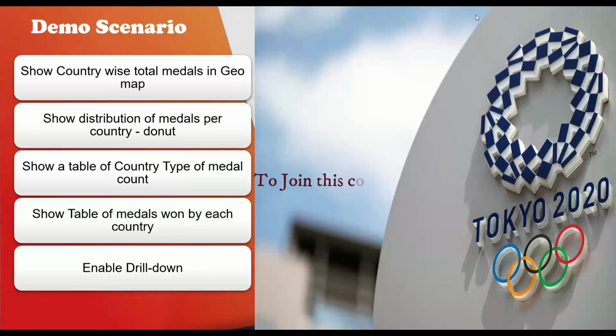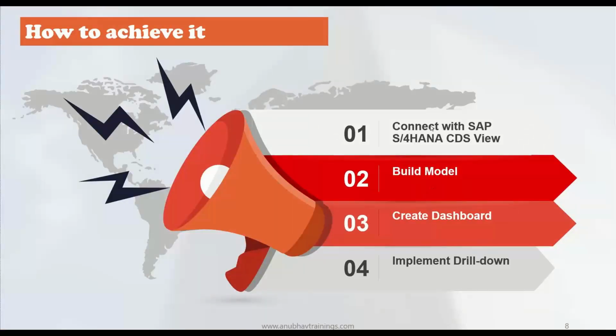The best part of this demo scenario is that it is very close to real time, where I will consume the data from a real SAP S4HANA system, where my data is present in SAP system, and we will load the data from that system to Analytics Cloud, and then we will build analytics. In order to achieve this, we will be taking this path. First we will create a connection from our SAC system to our S4HANA system.